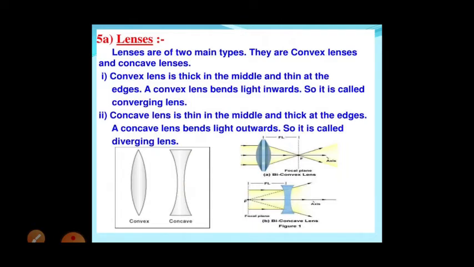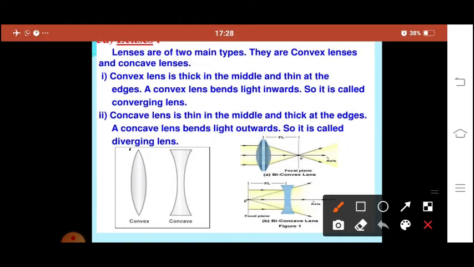Concave lens is thinner in the middle and has thick edges, and it will divert the rays. That's why it is known as a diverging lens. Okay, so what we are discussing, this is known as concave. Okay, sorry, convex. So you can see both sides bulge.